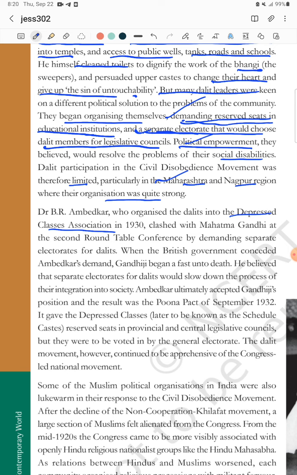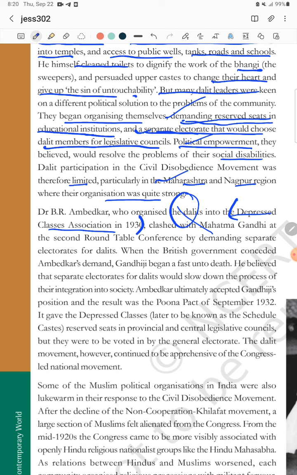B.R. Ambedkar, who organized the Dalits into a special association known as the Depressed Class Association in 1930, clashed with Mahatma Gandhi at the second Round Table Conference. You know, Gandhi signed the Gandhi-Irwin Pact and went to join the second Round Table Conference. Their conflict happened between B.R. Ambedkar and Mahatma Gandhi. When the British government considered Ambedkar's demand, Gandhi began a fast unto death. The British said, okay, if B.R. Ambedkar wants a separate electorate, we are going to give it.